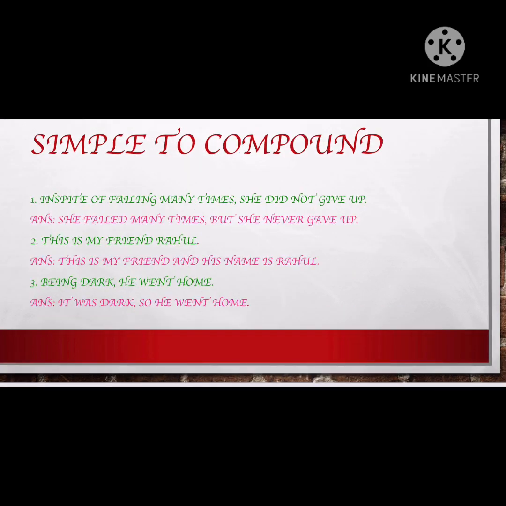So we are going to see how we can convert or transform one sentence into another sentence. But before that, I'll tell you the basic rules, which are very mandatory, very necessary. When you're changing, you have to use your coordinators or your subordinator conjunctions. When you're changing into compound, you're going to use a coordinator, and when you're changing into complex, you're going to use your subordinator. Number 1 rule.